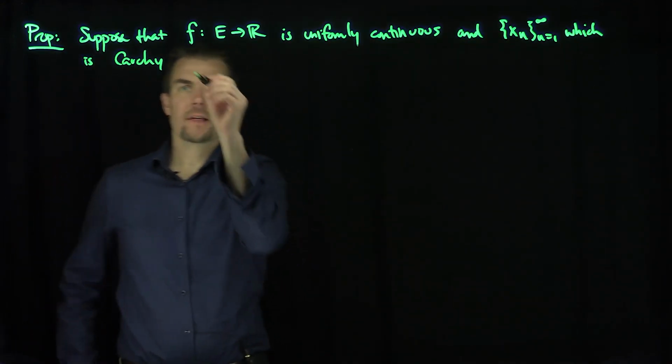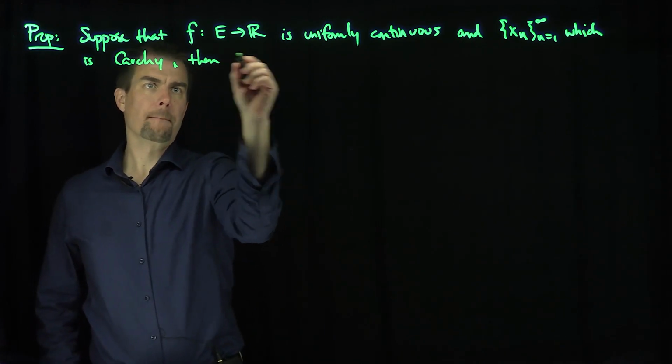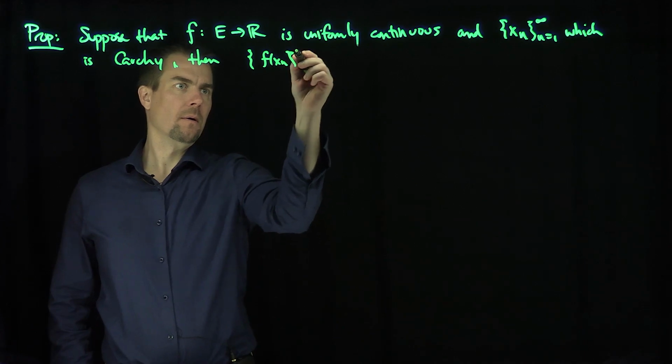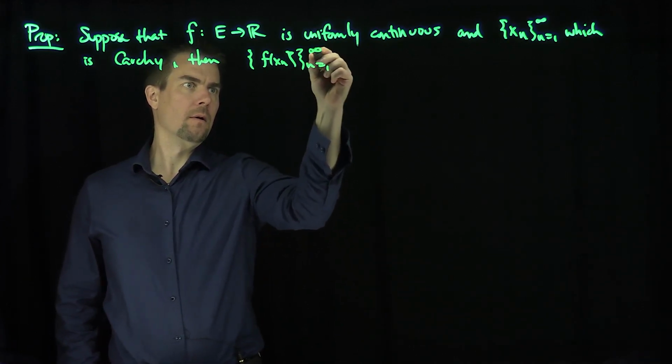Then the sequence f of xn is also Cauchy.